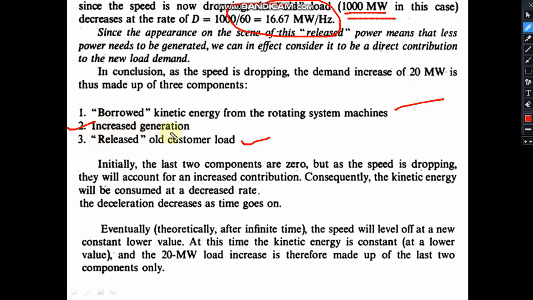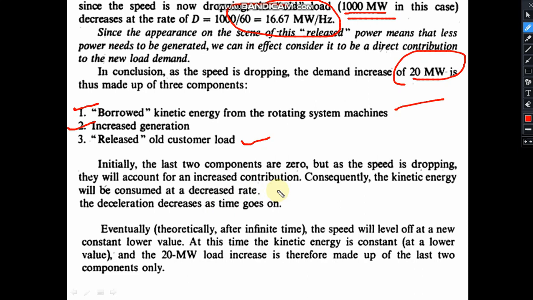Now the frequency has become down, our ALFC loop will work and the generation will increase. More turbine power will be generated, opening of the valve will be increased. Initially the last two components are 0, but as the speed is dropping, they are frequency dependent. Just after the switching operation, this was the only thing from where the energy was being supplied, 20 megawatt was being supplied.